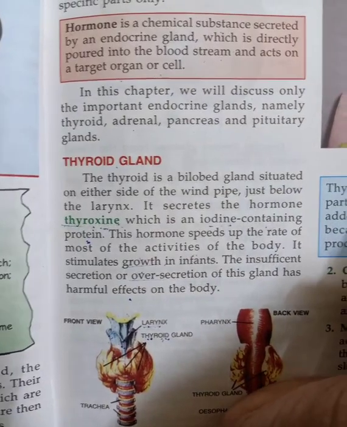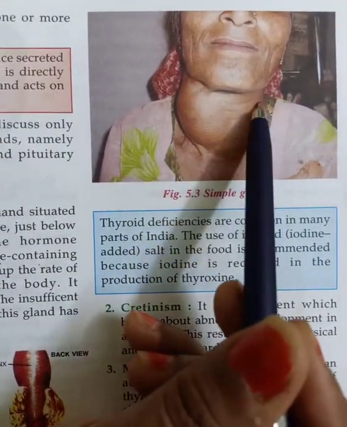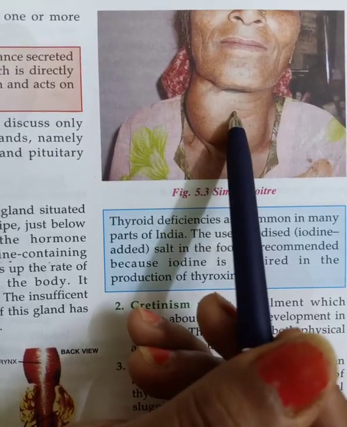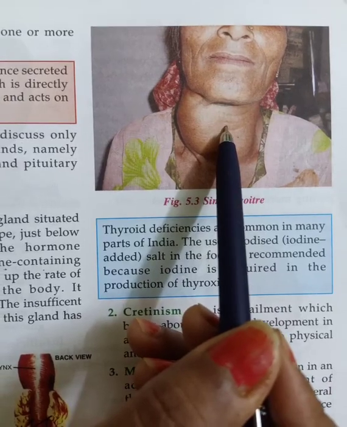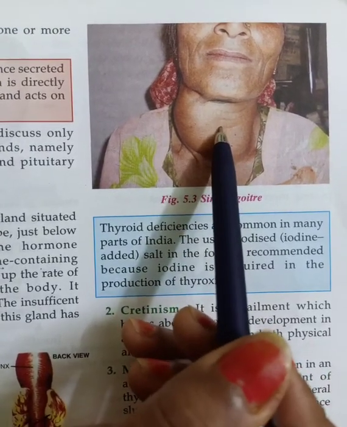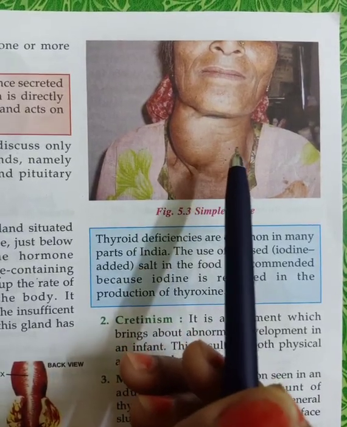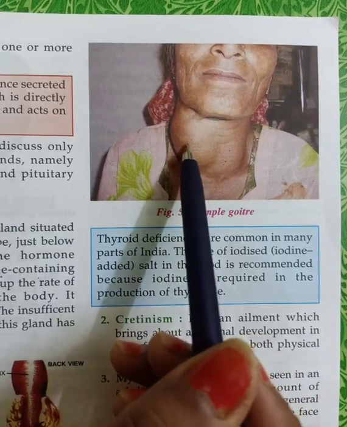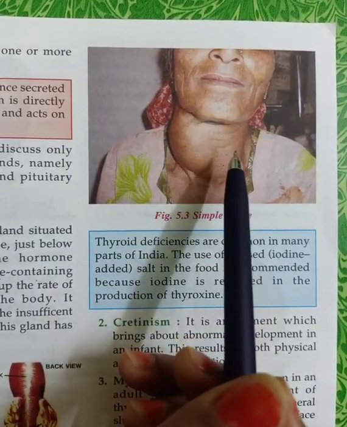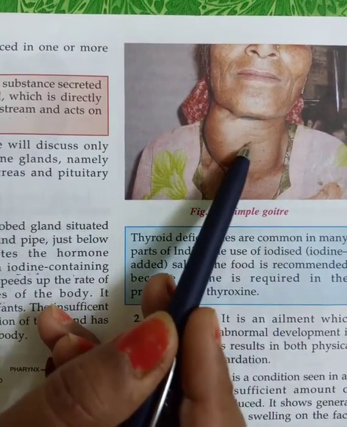You can see in this picture, this is a neck and here is the location of the thyroid gland. If you touch that part of your neck when you are speaking, it vibrates. The part where the vibrations occur is the location of the thyroid gland. Now in this picture, we will discuss later why this neck is a swollen type of neck, but the location of the thyroid gland is here on the neck.